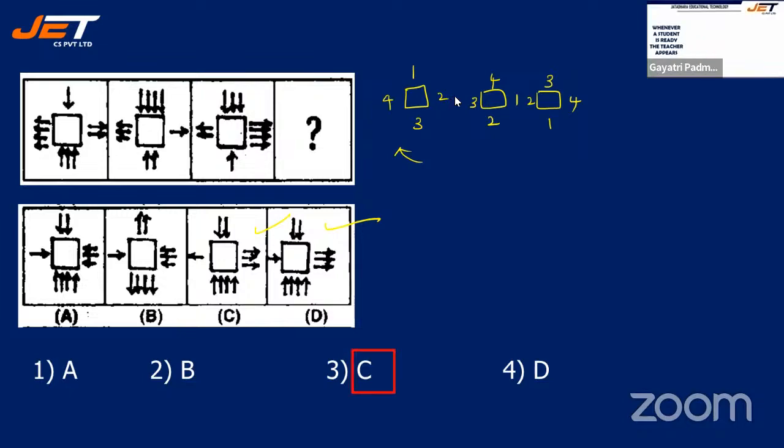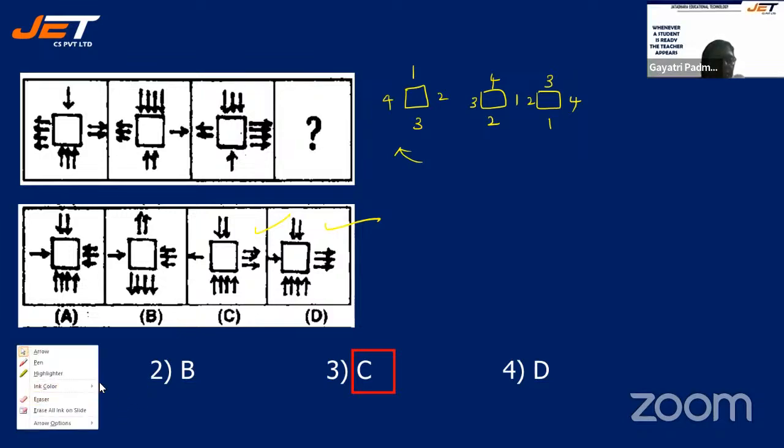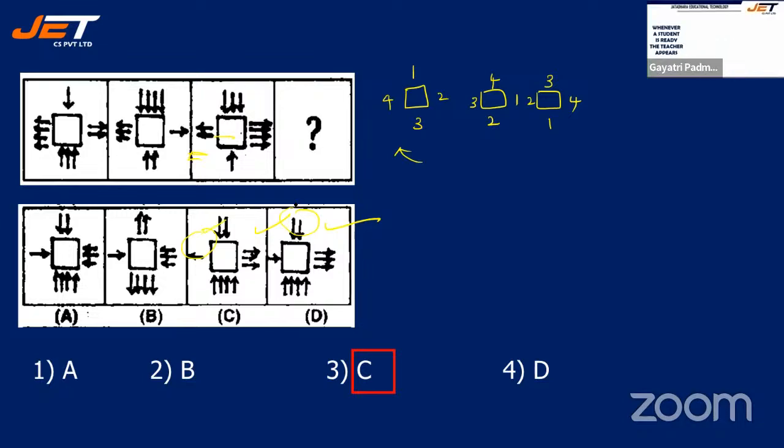So now it is option C only, because see here, only in C, you can see that 2 arrows are there, 2 arrows are there. And see how the arrows are facing. It is facing only towards left. So here also it should face only towards the left. All right. So that is why your option C is correct.